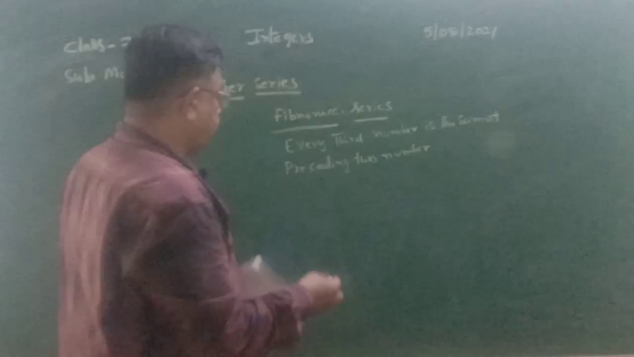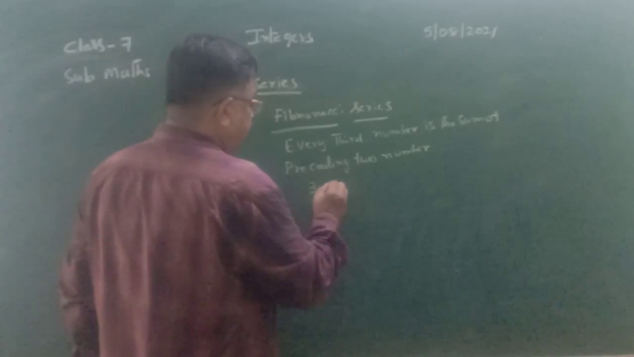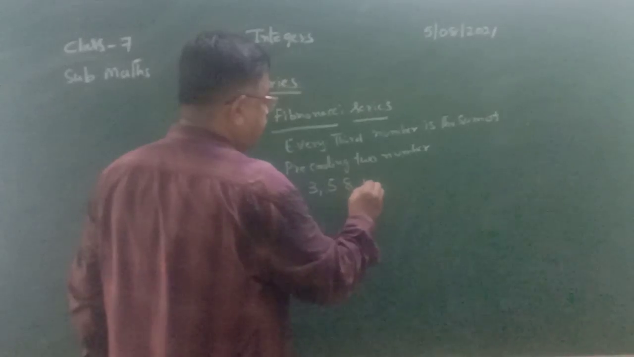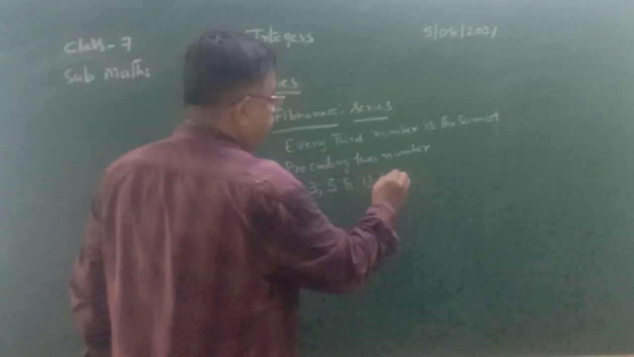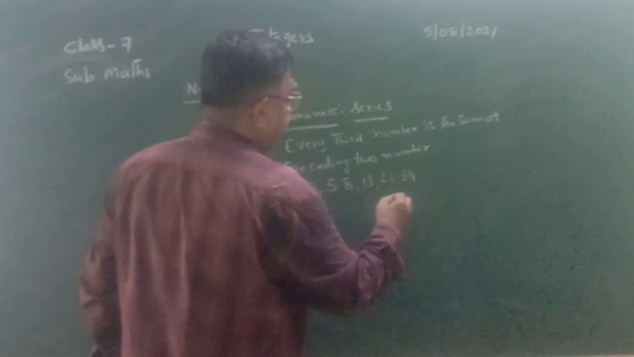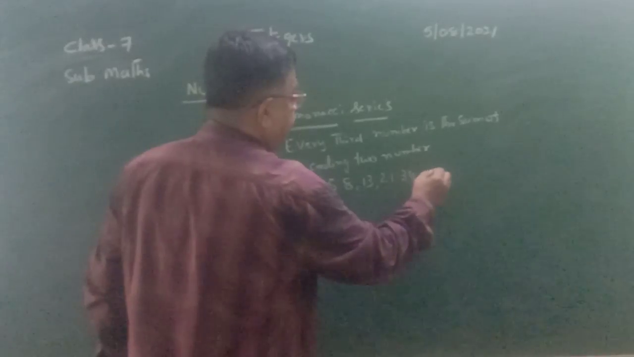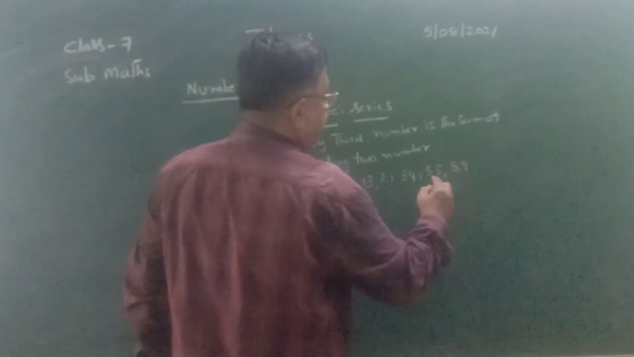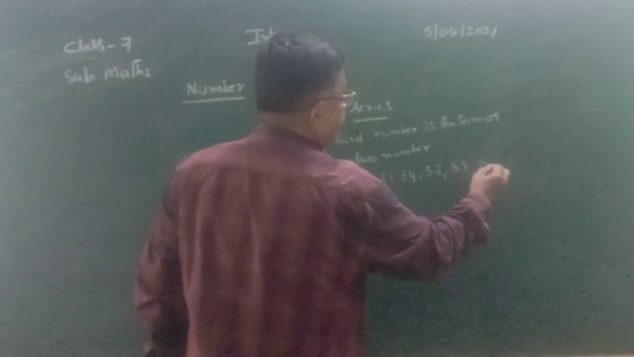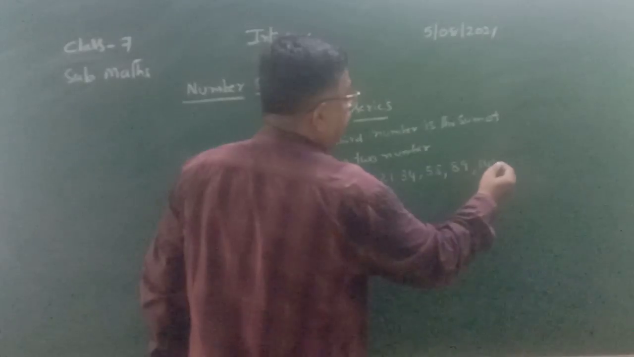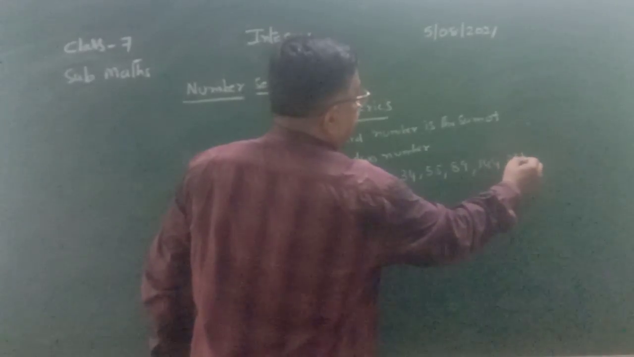Say for example, it is given 3, next 5. 3 plus 5 equals 8, 5 plus 8 equals 13, 8 plus 13 equals 21. What will be the next number? 13 plus 21 equals 34, 21 plus 34 equals 55, 34 plus 55 equals 89, 89 plus 55 equals 144, 144 plus 89 equals 233, and so on.